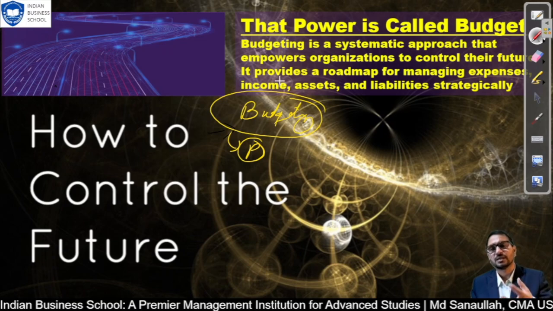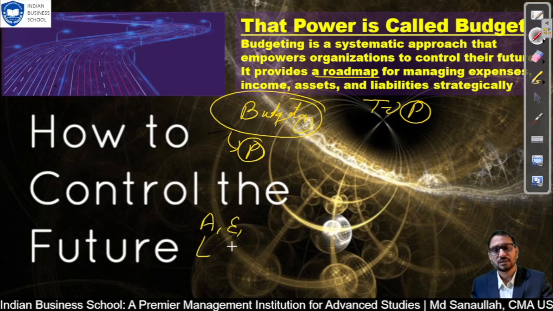Budgeting is a systematic approach that empowers the organization to control their future and provides a roadmap, as I explained in my previous lecture, when we set a target for writing a page. That is called a roadmap. Based on that we can verify our performance for managing expense, income, asset and liability. For a company we have only a few things: asset, expense, liability and income. These four things we need to manage, and for that we use a systematic approach to calculate this and control our future for a particular period.